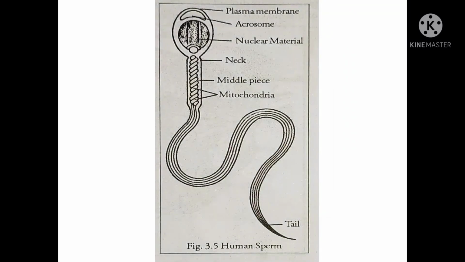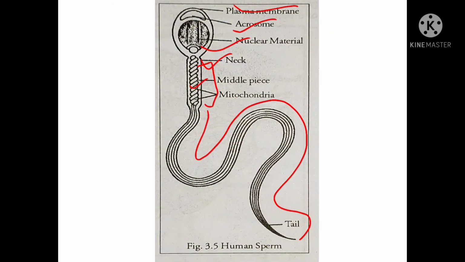This is a figure of human sperm. The membrane around the sperm is called plasma membrane. The tip portion of the sperm is called acrosome. This is nuclear material. This narrow portion is called neck. This portion is called middle piece. These are spiral mitochondria of the sperm. From here, this portion is called tail.